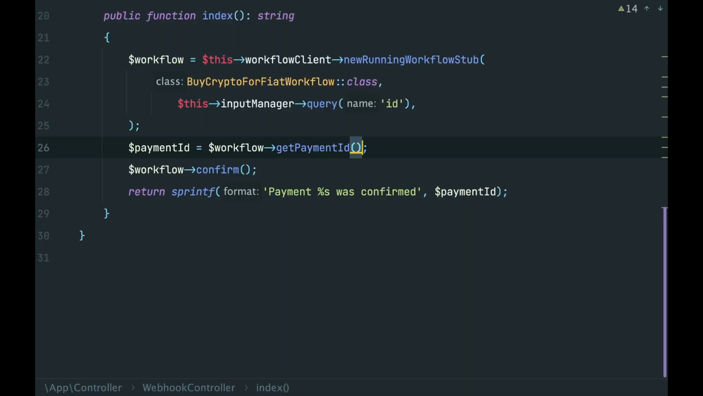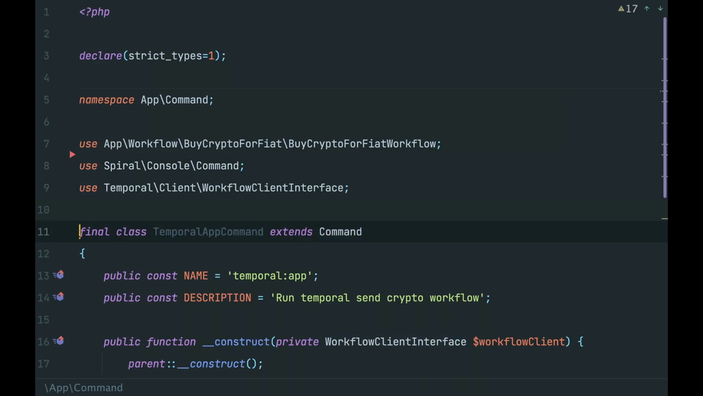Passing around workflow IDs sometimes is not what we want to have in our system. It would be nice to know the workflow ID beforehand. For example, we can say that within the system, all our buy crypto for fiat workflows have some common prefix and then comes a unique ID.